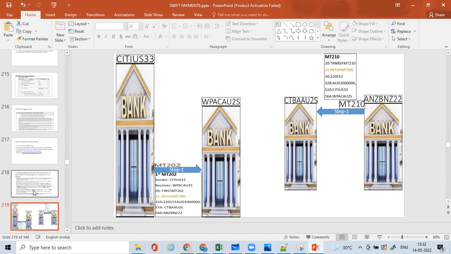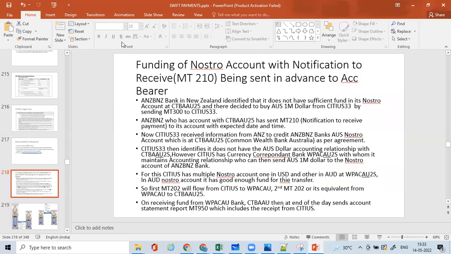Now, in order to do that, City US then identifies that it doesn't have a direct accounting relationship with Commonwealth Bank of Australia in Australian dollar. So City US will look for a bank who can facilitate the funding of the account which ANZ Bank mentioned, to fund it in Australian dollar 1 million. City US identifies it does not have the Australian dollar accounting relationship with Commonwealth Bank of Australia.